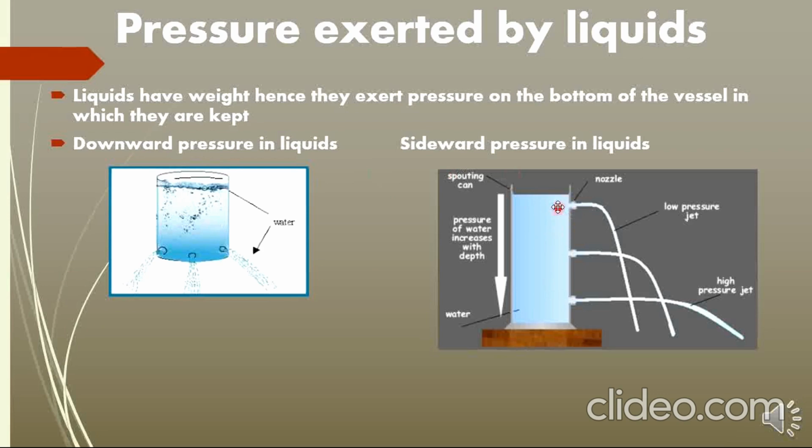This is the sideward pressure in liquids. You have 3 holes here. From the uppermost hole, the water falls nearest to the can. From the middle hole, a little farther away from the can, and from the lowest one, the water squirts the farthest. From this we can conclude that the pressure of water increases with depth.